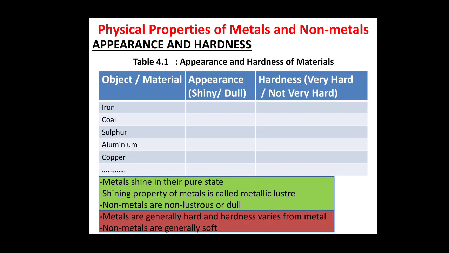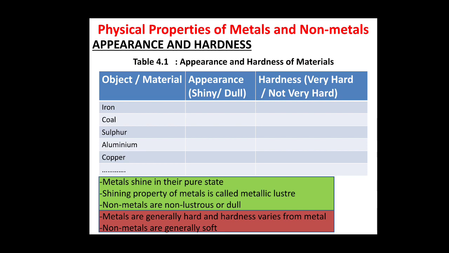See here, this is table number 4.1, which is given in your NCERT science book, page number 44, and this is on the first page of your chapter. This particular table is actually an activity to find out the appearance and hardness of a few materials. Here some objects have been taken: iron, coal, sulfur, aluminum and copper.